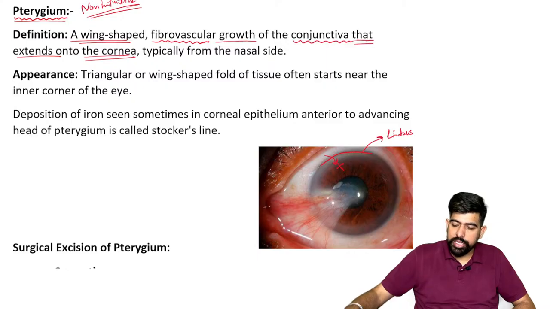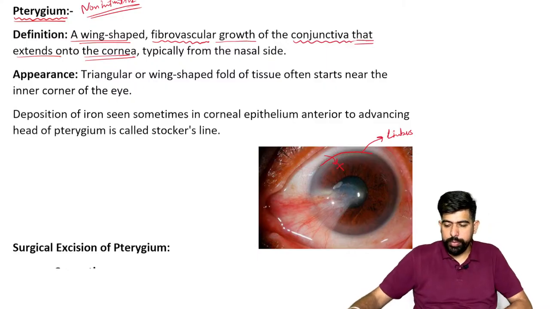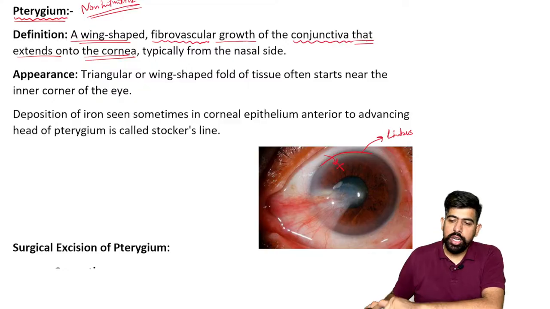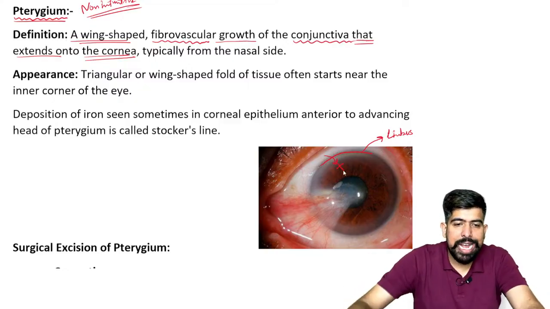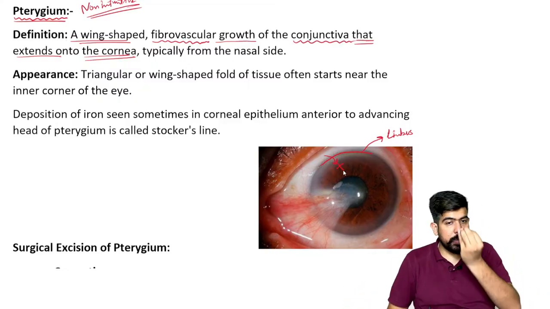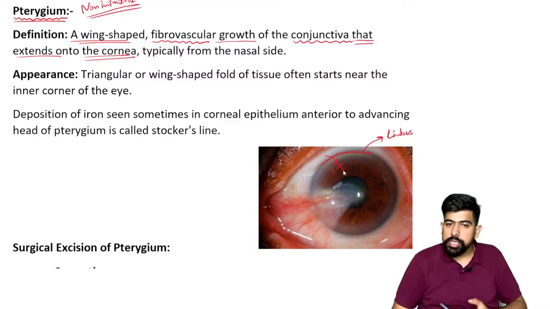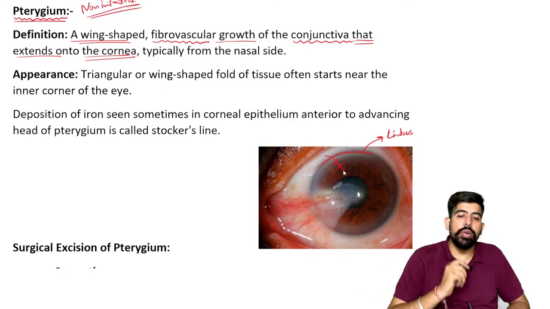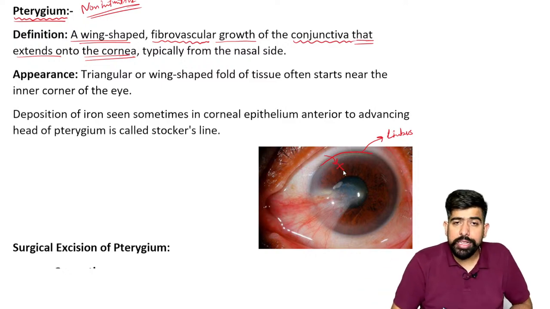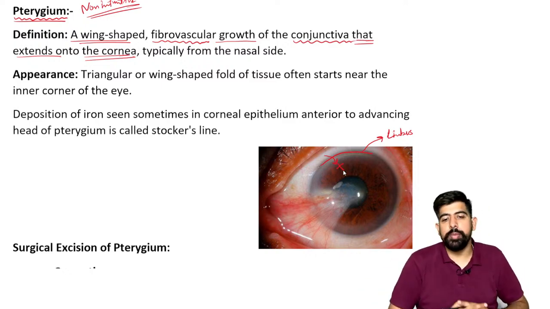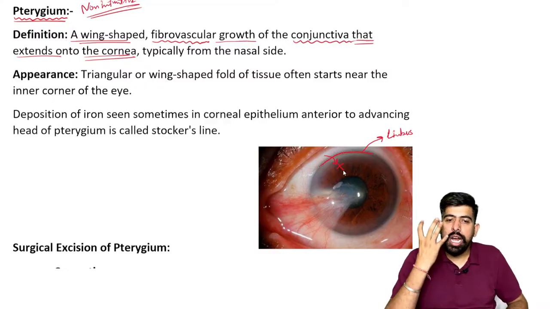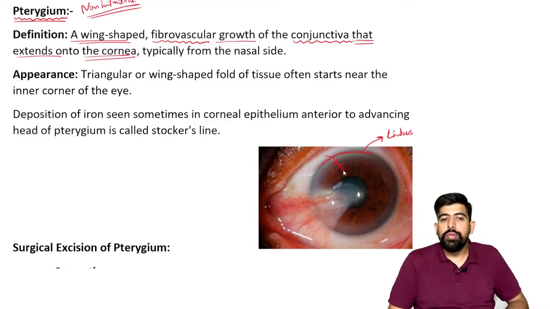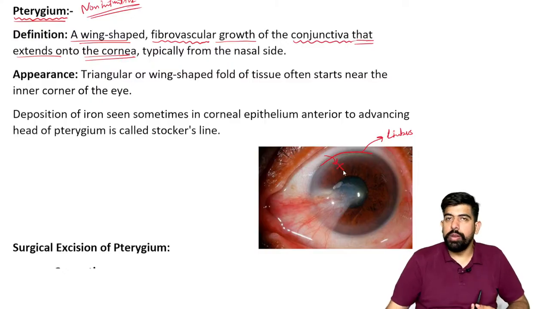The conjunctiva is a translucent membrane. As it is a translucent membrane, please remember, there is no transparency. If it were covering the cornea, would the cornea remain transparent? It would not remain transparent. And as it does not remain transparent, how will the patient be able to see, and how will the refractive media be visible?